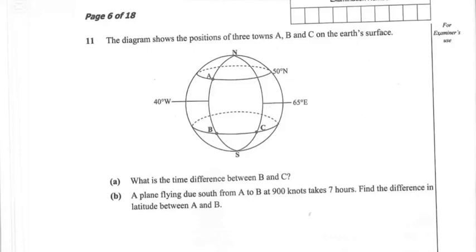To find the time difference, first of all, we are going to determine the longitude difference, and this is because the 2 towns B and C are falling on different longitudes but on the same latitude. So for the first part, I'm going to start by finding the longitude difference, which I'll denote as theta, and this will be calculated by taking note of all the readings on B and C. For B, the longitude reading is 40 degrees west.